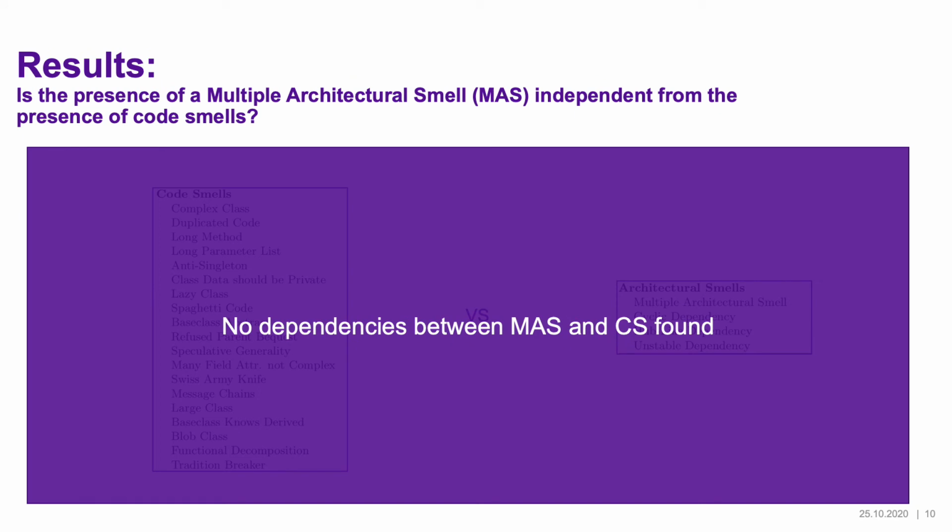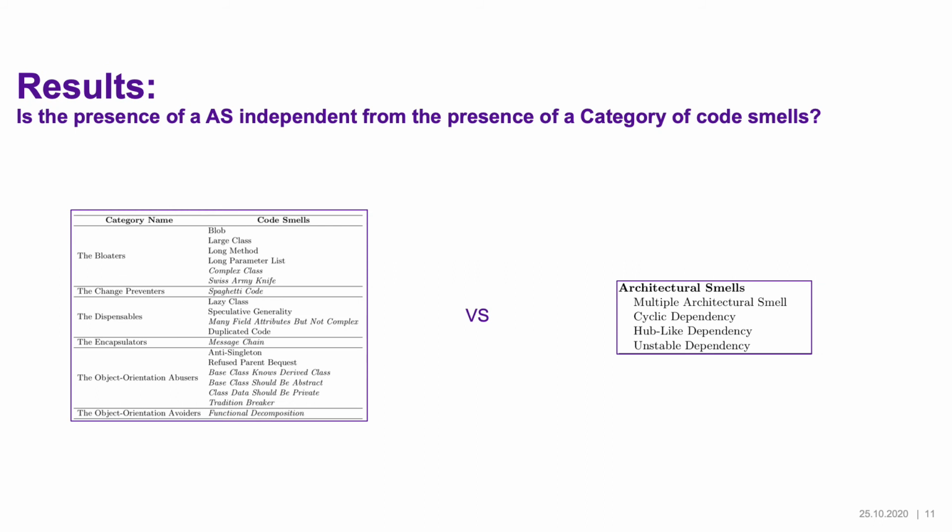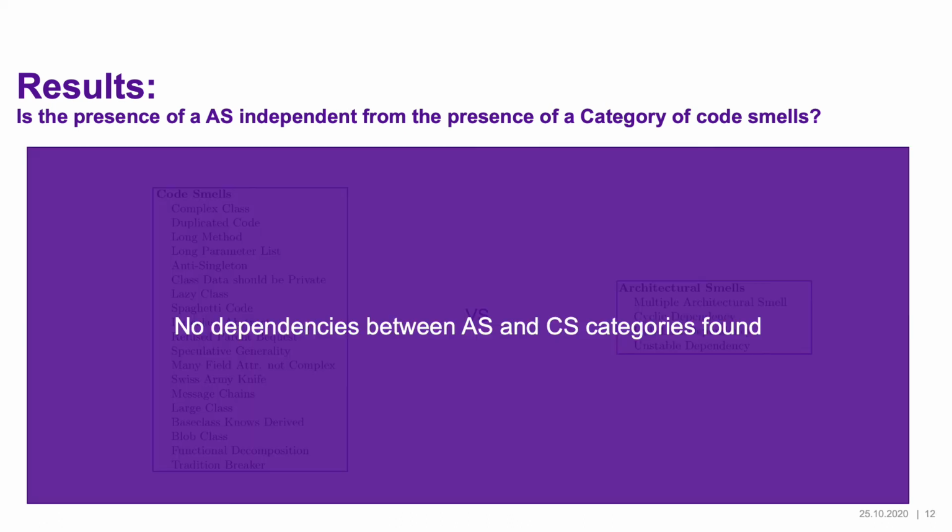Then we tried to go to a slightly higher grain to check if the presence of multiple architectural smells was independent from the code smells, but the results, again, unfortunately, were not different. So we didn't find any dependency between multiple architectural smells and a code smell. And last round, the presence of an architectural smell is independent from a category of code smells. For the categories, we used the categories proposed by Mika Mäntylä, and we compared those categories versus the architectural smells. As you might expect, results are still the same. No dependencies between them were found.